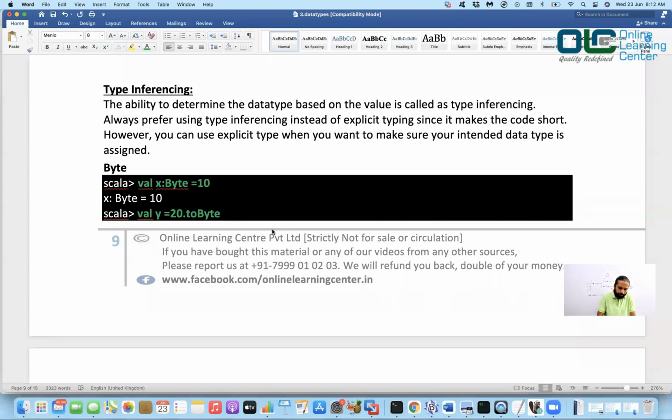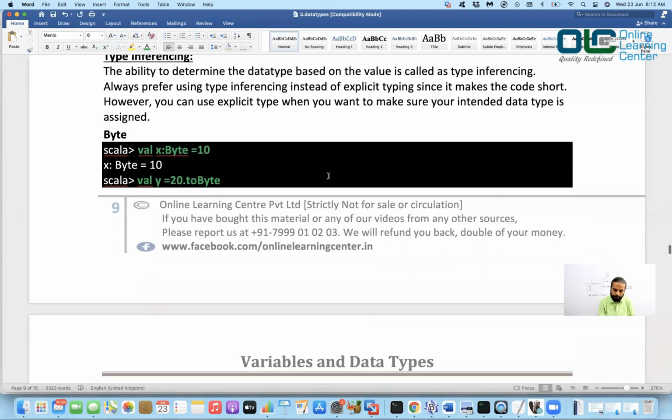So type inferencing is basically the ability to determine the data type based on the value, and it is called type inferencing. So always prefer using type inferencing instead of explicit type, since it makes the code short. However, you can use explicit type when you want to make sure that your intended data type is assigned.